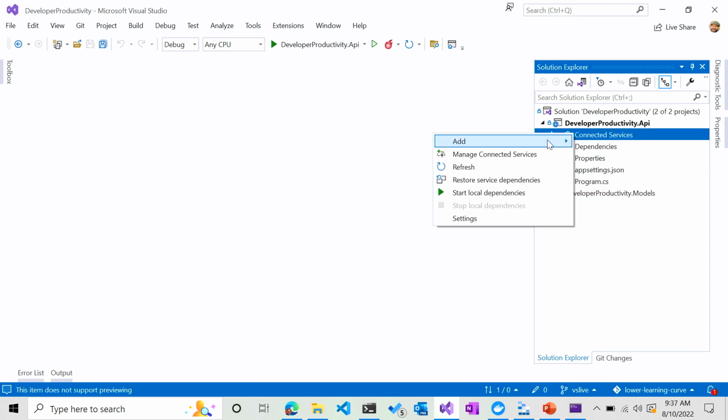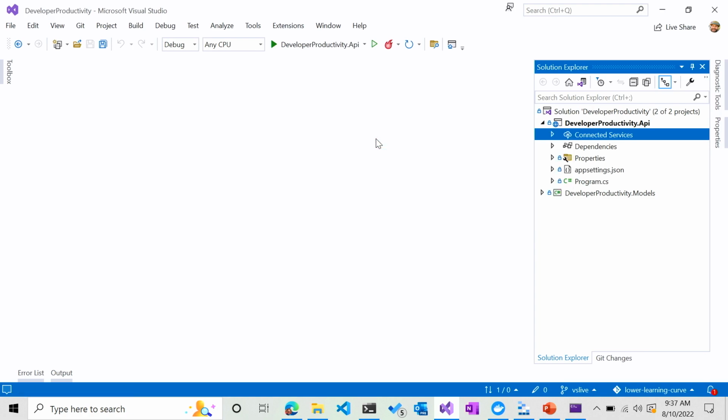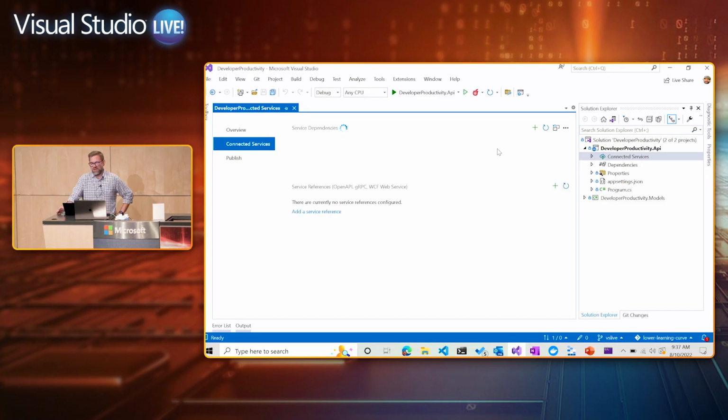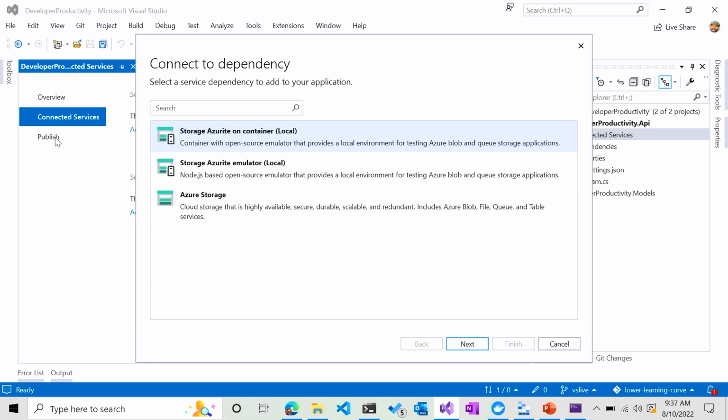By right-clicking on that and hitting add, you can see the various different ones here from Mongo, RabbitMQ, SQLite database, but what I want to add is Azure Storage, which is right on top. This is going to take me through something of a wizard. And it looks like, because there's publish down here below, if you do right-click publish, it's the same overall window.